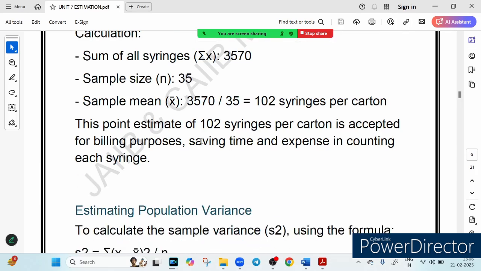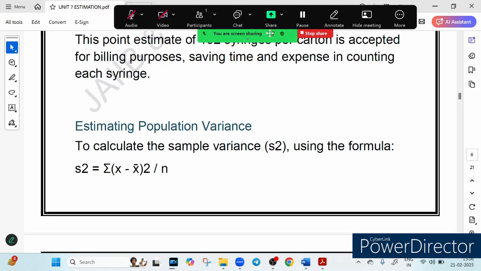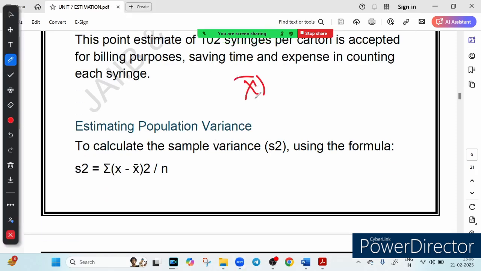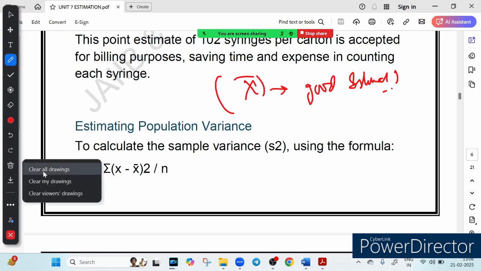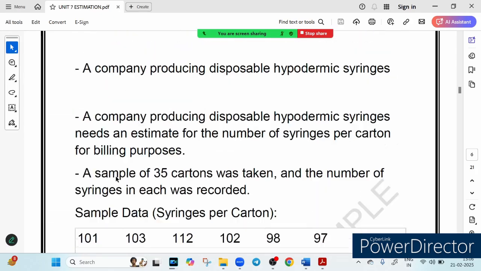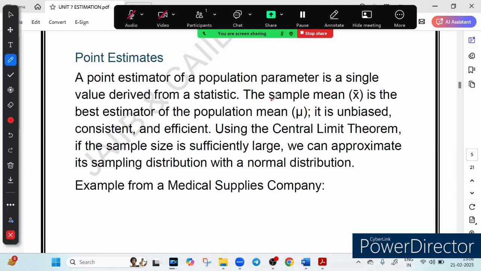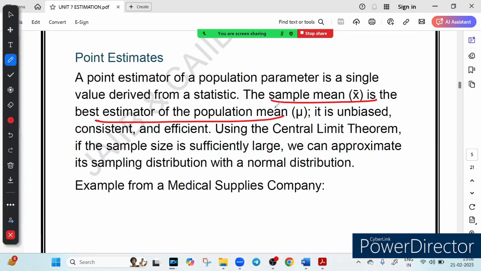Now the next question is, why is the sample mean a good estimator? Let's answer this question. Just now we have calculated the mean. Is it a good estimator, and if it is, why? The sample mean is the best estimator for the true population mean. Let me show you. Here you can see the sample mean is the best estimator of a population mean, because it follows 3 golden rules.